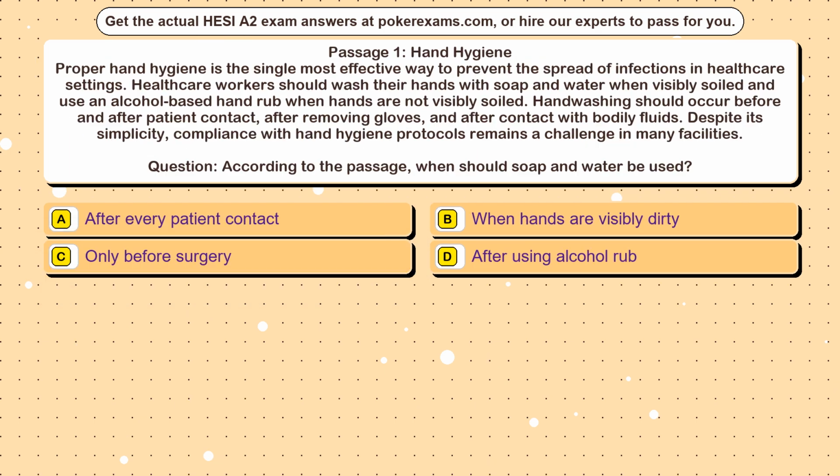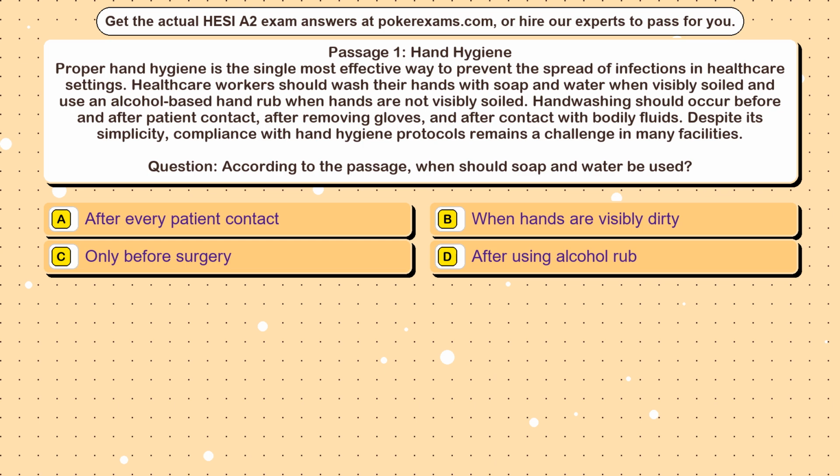Question 9. Passage 1. Hand hygiene. Proper hand hygiene is the single most effective way to prevent the spread of infections in healthcare settings. Healthcare workers should wash their hands with soap and water when visibly soiled and use an alcohol-based hand rub when hands are not visibly soiled. Hand washing should occur before and after patient contact, after removing gloves, and after contact with bodily fluids. Despite its simplicity, compliance with hand hygiene protocols remains a challenge in many facilities.